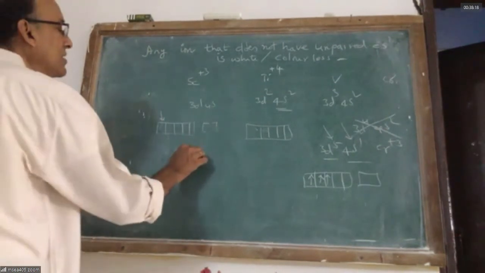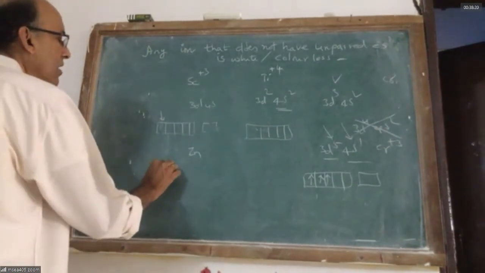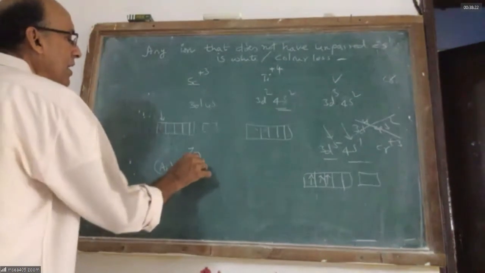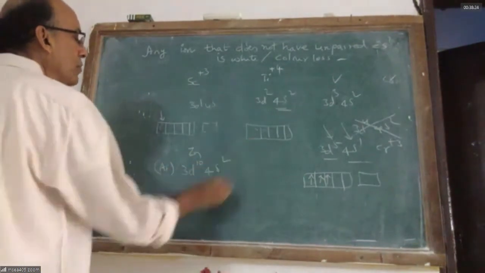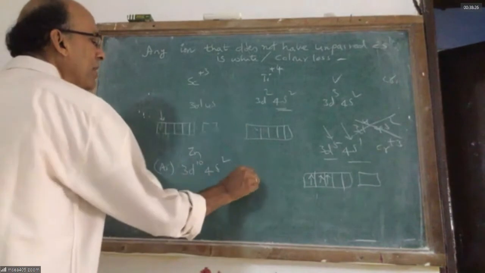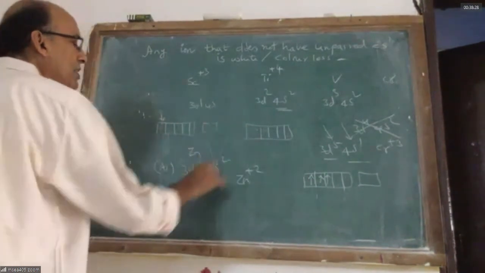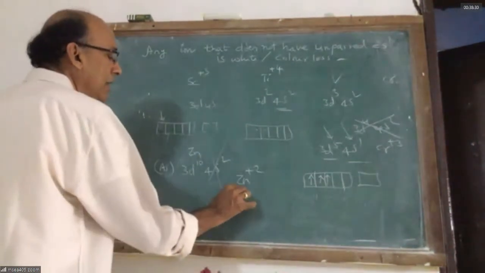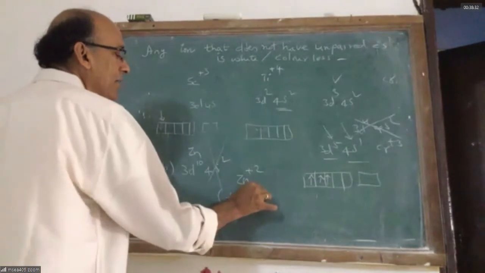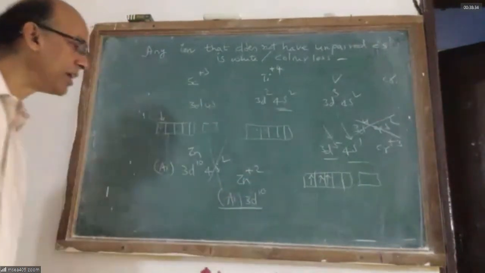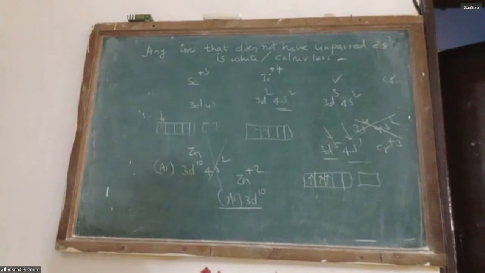Let us look at zinc. Zinc is argon 3d10 4s2. Zinc can make the Zn+2 ion by using the 4s electrons. Then it is argon 3d10. Does it have any unpaired electrons? No. It does not have any unpaired electrons. So zinc salts are never colored.